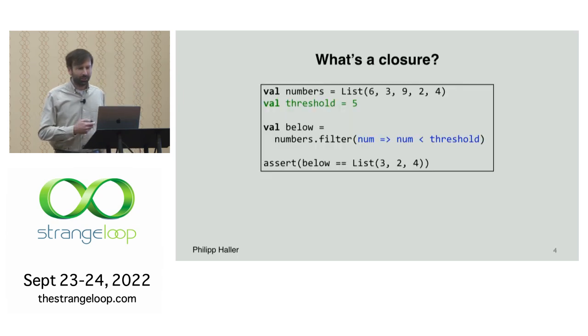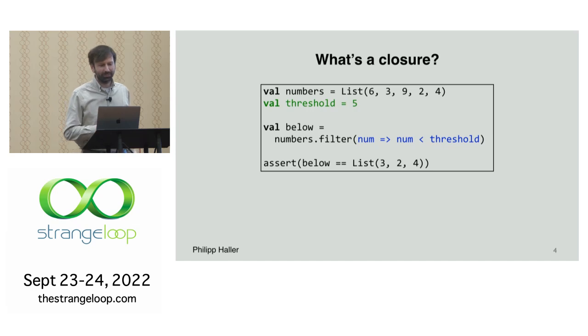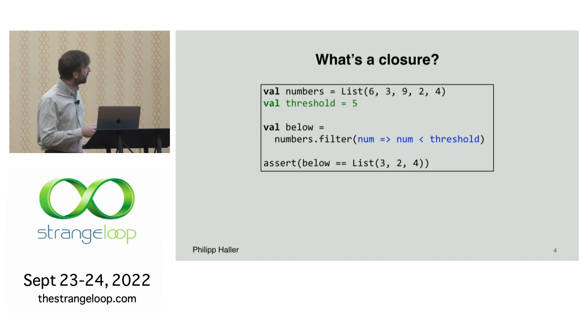So let's dive in. First, what's a closure? You've probably all used closures before, so I don't need to dwell too much on it, but I want to use this opportunity to remind ourselves about the first and original definition of what a closure is, which is quite nice. Here in this example, we're just creating a list of numbers, and we have this integer threshold, and then we're using this filter combinator to filter out all the numbers that are below the threshold. Of course, this part in blue here is a closure in Scala, and this is Scala code.